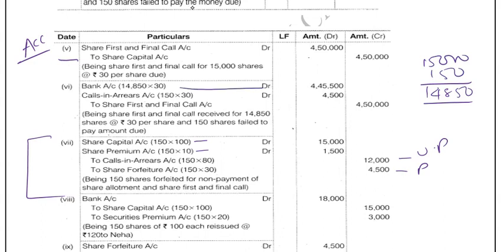So that amount only we can debit to the bank, and the balance amount we have to show as calls in arrears. You can even call it your call amount. You can term it whatever you want, but that is what comes here. This 30 rupees.